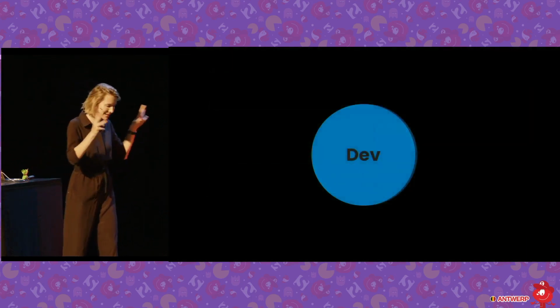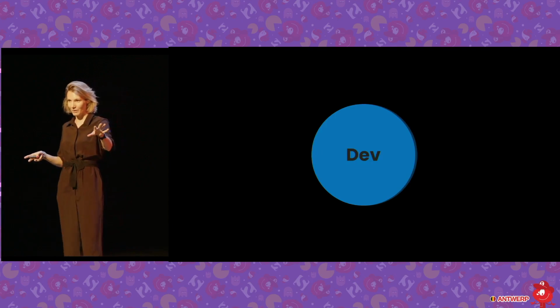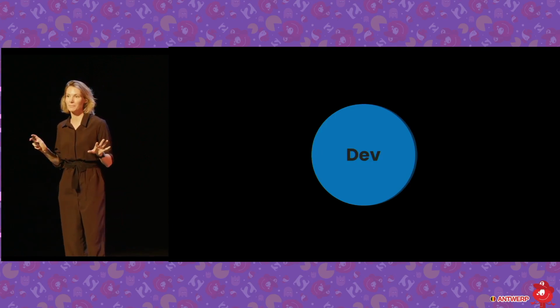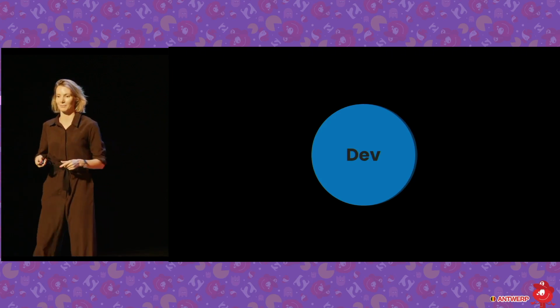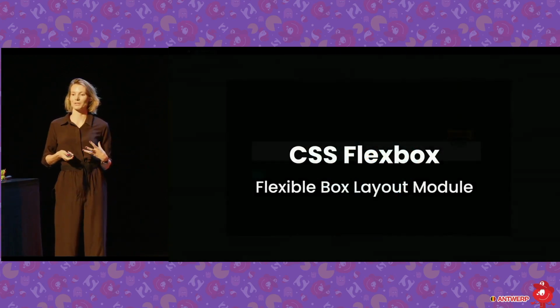So let's do that. So that's the moment where I usually bring in a skilled front-end developer that's going to explain all of these concepts to us. Times are difficult, budgets are tight, really hate people fiddling with my slides, so I'm just going to explain that to you instead. So CSS Flexbox, let's jump into the first one.